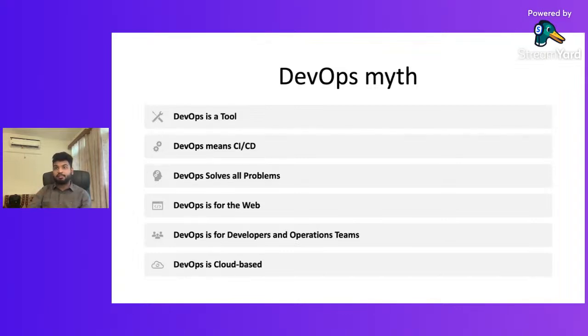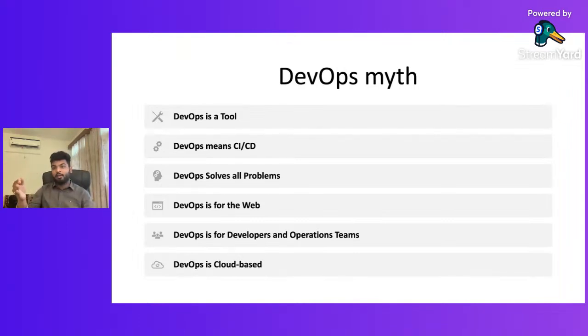DevOps is cloud based. No. We deploy our software over the cloud, that we can understand, but we can apply the culture without using cloud as well. DevOps is something different and cloud is something different.